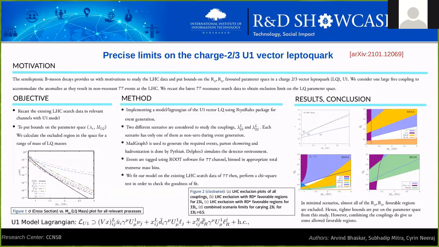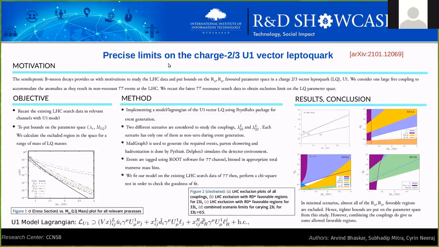This is where the leptoquark comes in. The leptoquarks have been proposed in many BSM theories. They can also contribute to this decay if the B meson decays via an intermediate leptoquark. In order to explain these anomalies, we need a leptoquark that couples to a B quark and a tau, that is a third generation quark and a third generation lepton, sorry, and couples to a C quark and a neutrino, that is a second generation quark. We take the first coupling as lambda 33L and the second one as lambda 23L.